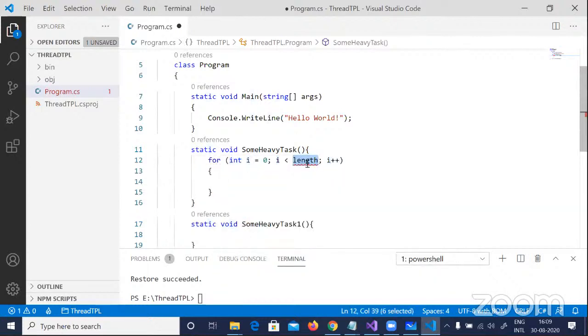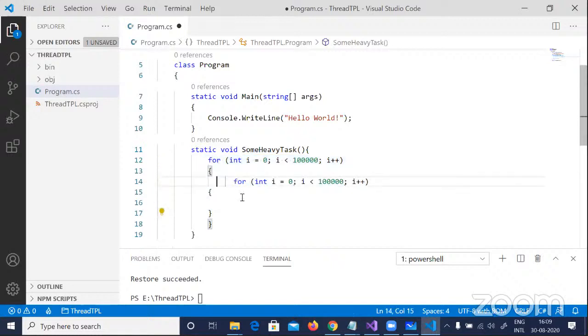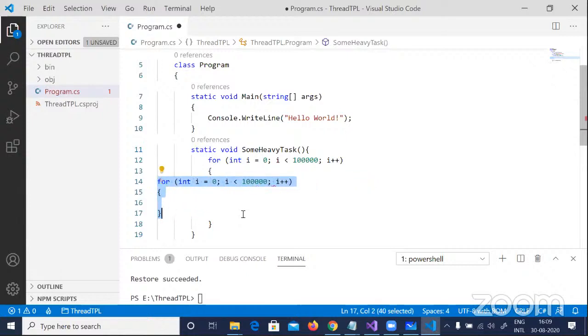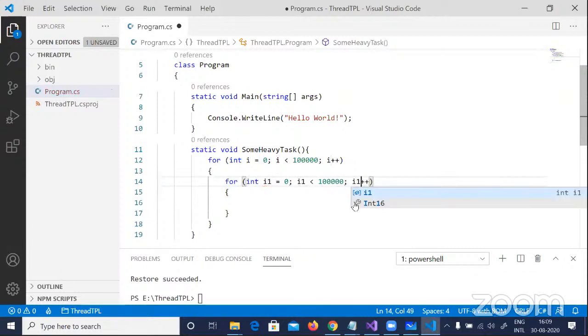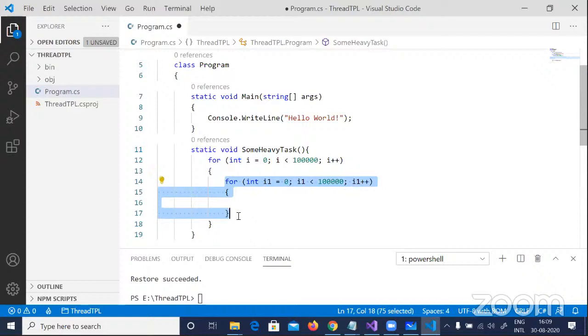It also has code snippets, so I can just use this for. Yeah. So what I'll do is a big loop out here, a loop inside a loop, to just generate some heavy task. A bad way of doing it, but just with Task.Delay or Thread.Delay it does not really work. So you can see I've just made one loop inside another loop, right?